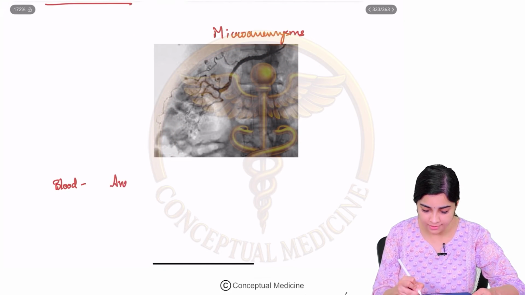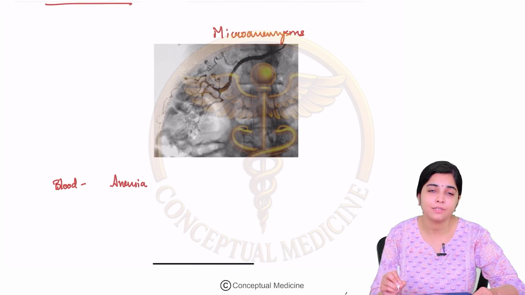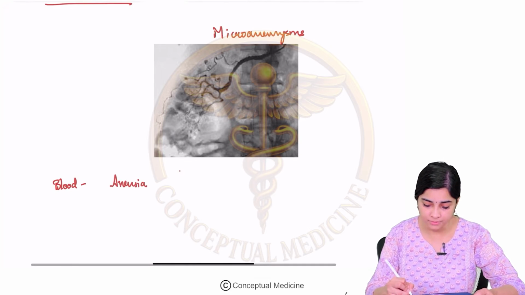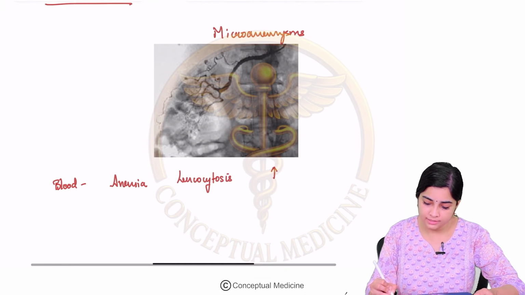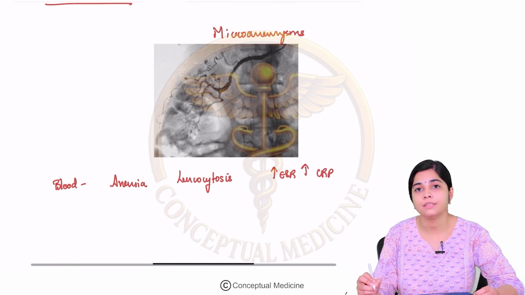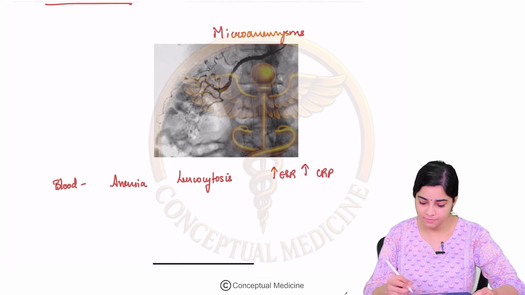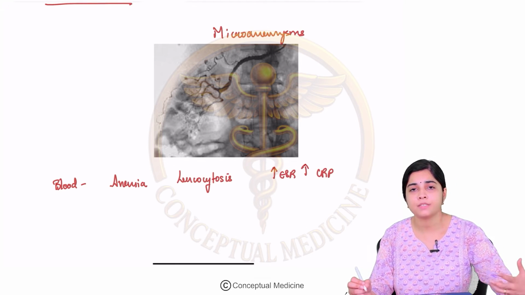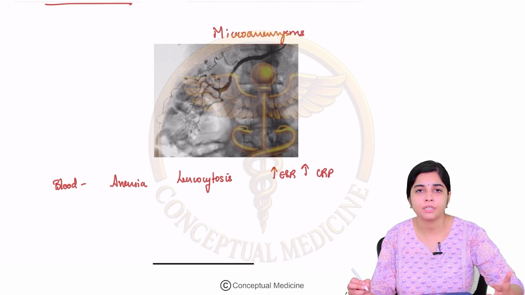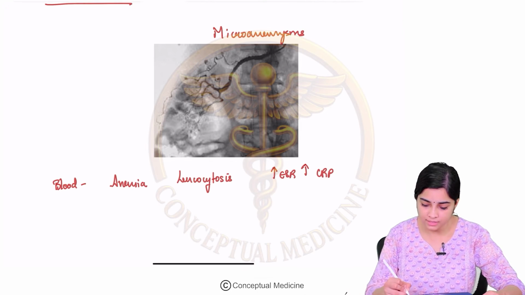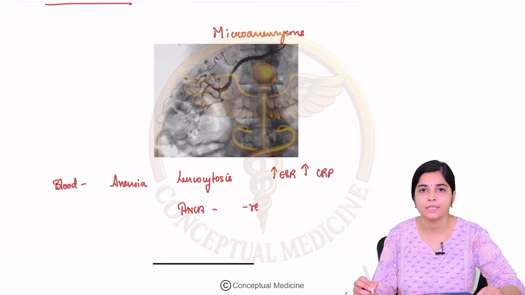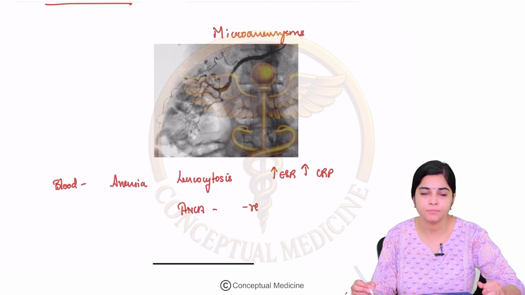You may find evidence of anemia, a mildly low hemoglobin. You may find evidence of leukocytosis. Okay, then there can be elevated inflammatory markers, raised ESR and raised CRP can be present. Right? So whenever a patient presents with vasculitic ulcer, you will have to do a workup for whether this is a medium vessel or small vessel, and if you do an ANCA, this will be an ANCA negative vasculitis. It is going to be an ANCA negative vasculitis.